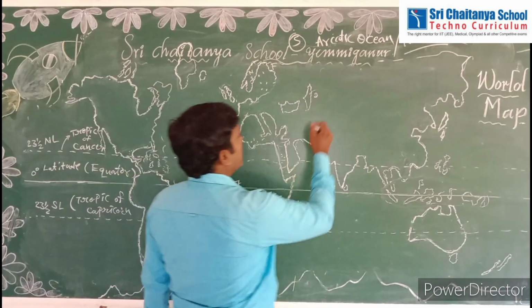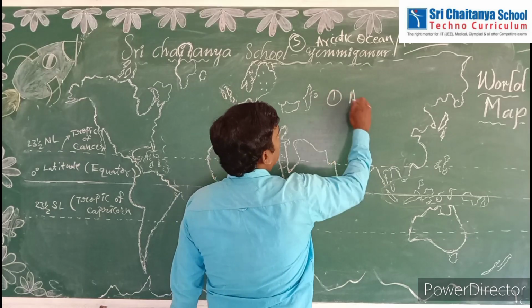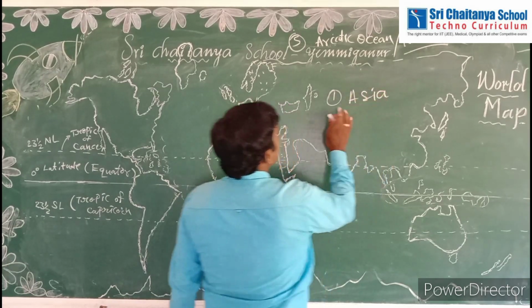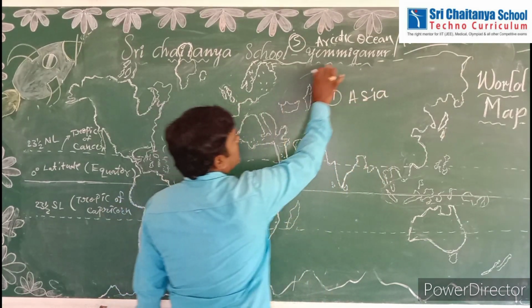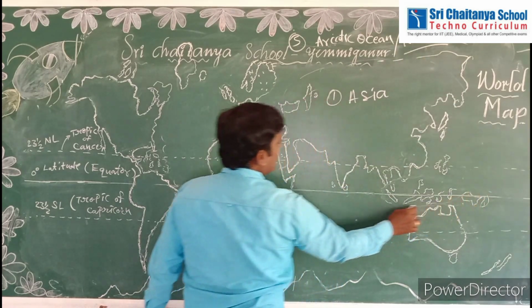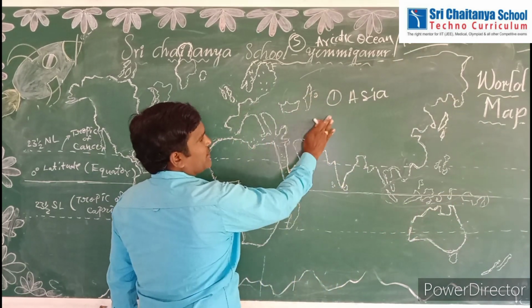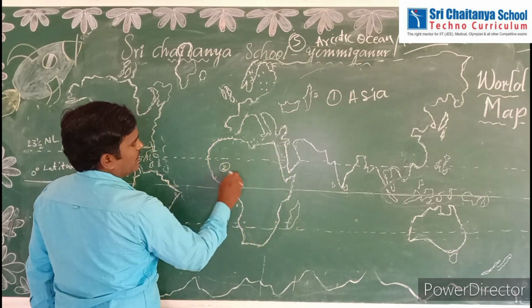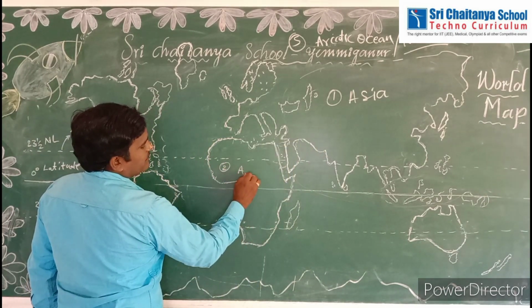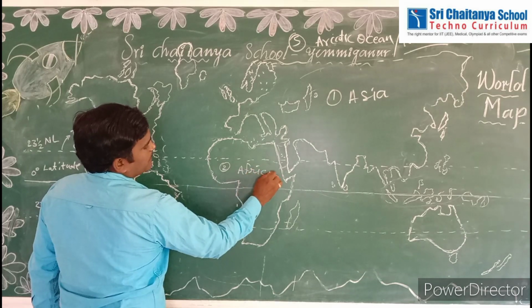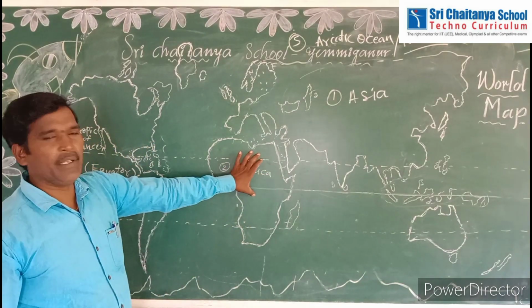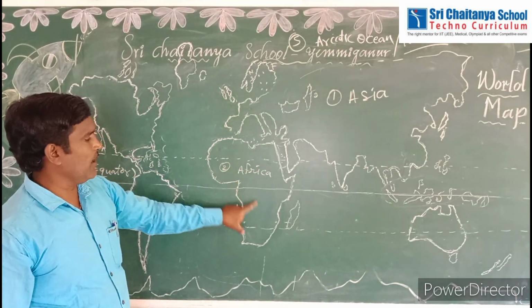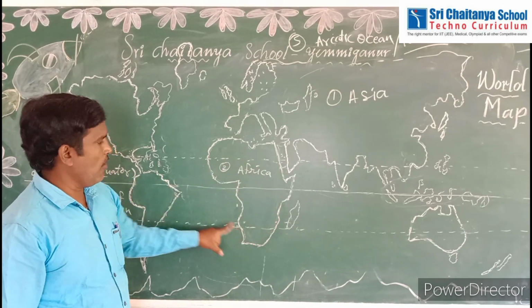First, the biggest continent is Asia. This total part is called Asia. It is the biggest continent in the world. Second biggest continent is Africa. This total part is Africa.